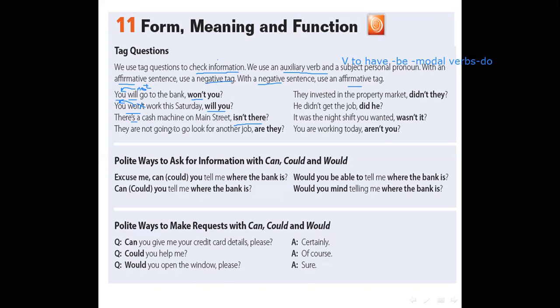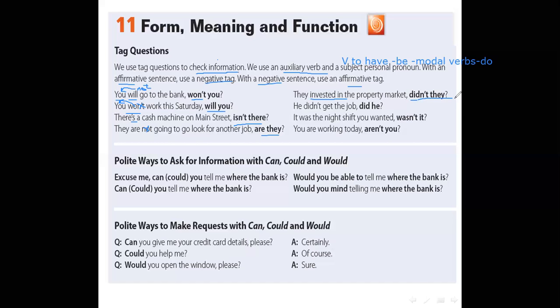They are not going to go for another job. Are they? Excellent. Because this is negative, we should omit not and use the question, are they? They invested in the property market. Where is the auxiliary verb here? Excellent. There is no auxiliary verb. So what about the main verb? Invested. It's in the past form of invest. So we use do, does, or did. Excellent. Did. And here the sentence is positive, so the tag question will be negative. Didn't they? Do you understand now?